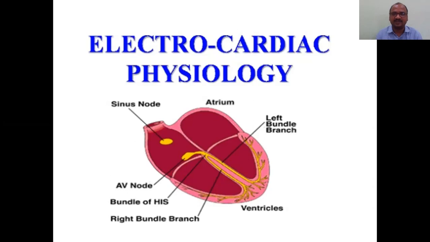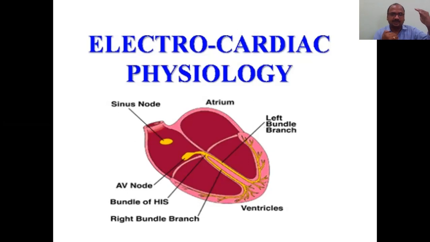The order is very important. First is the SA node. Why do we call it the SA node? Sinus, because it is like a sinus structure, and it is present in the atria. See here, the top two atria and bottom two ventricles. The SA node is in the atria. That's why it is called the SA node. Its primary responsibility is to generate the current.